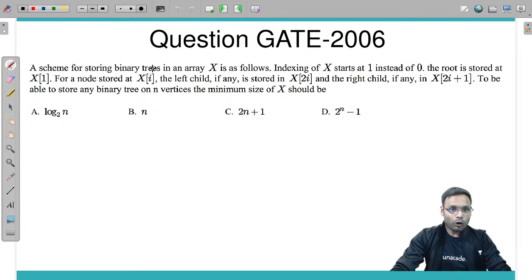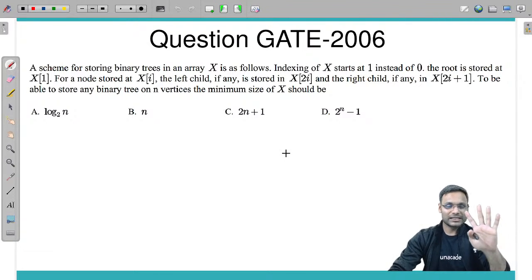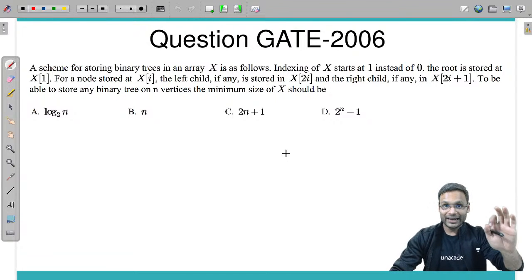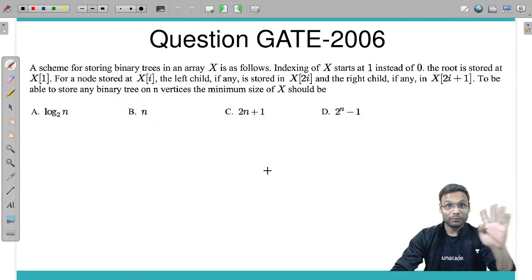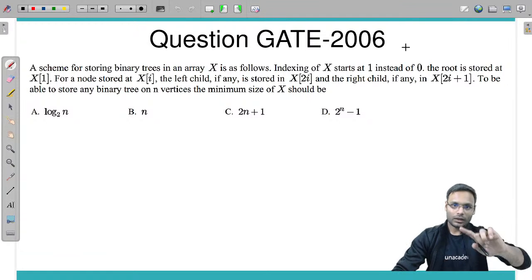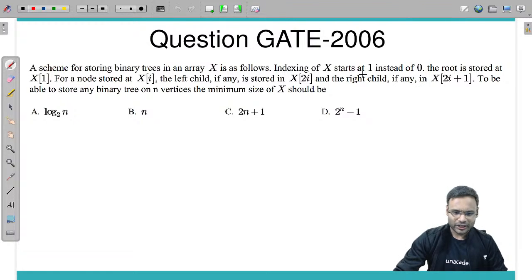A scheme for storing a binary tree in an array X is as follows. Indexing of X starts at 1 instead of 0. Fine, we know some kind of array storage of the tree. We have studied it in BST and in complete binary tree. But again, the same thing they are trying to give us.